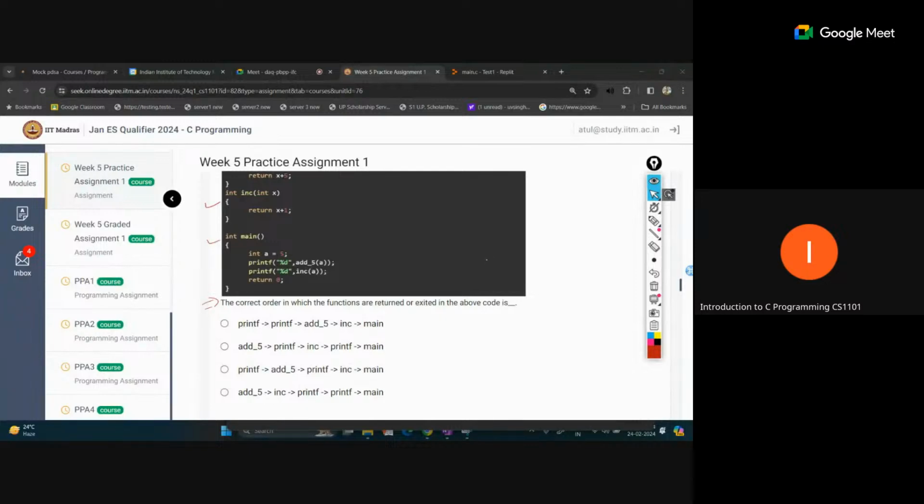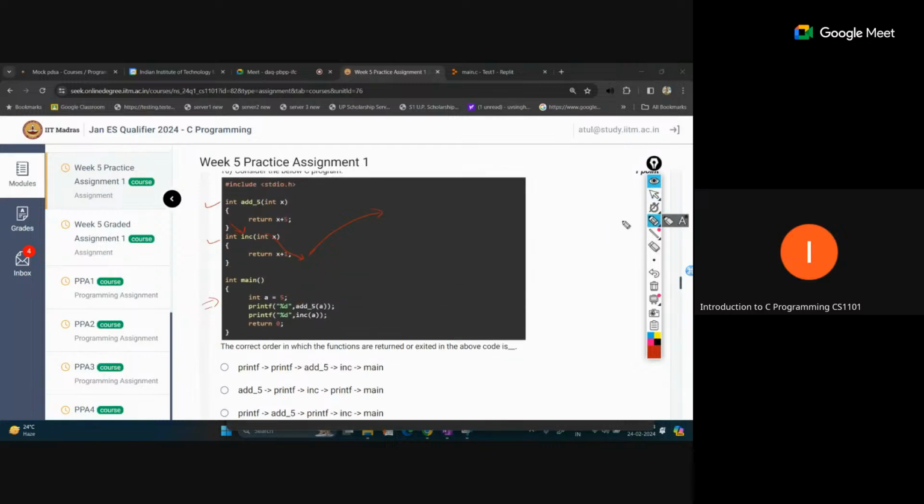So what is happening actually? First, we are entering the main function. This is the first call. Inside this main function, the second function we are calling is add5(a). So we will perform this add5(a) first. The definition of add5 is this, and it has a return statement. So this is the first return statement that will be performed from our code.